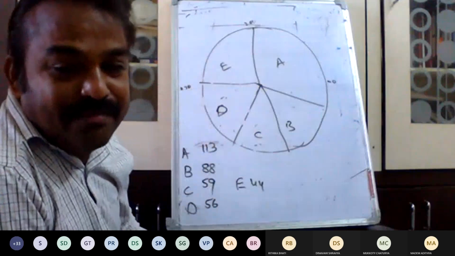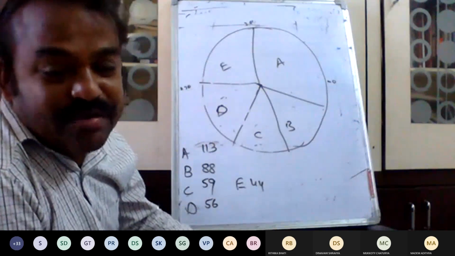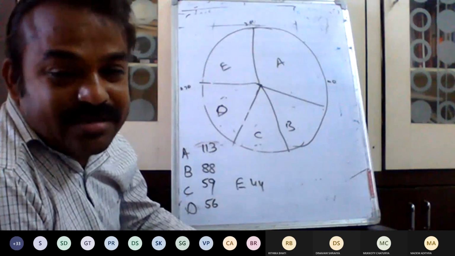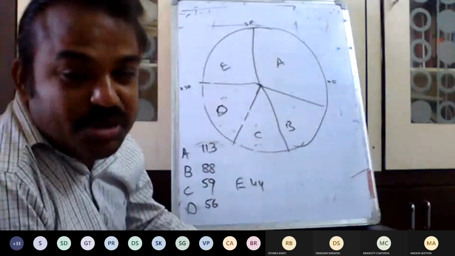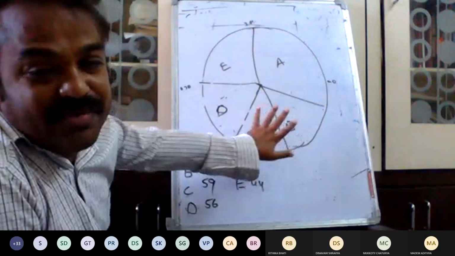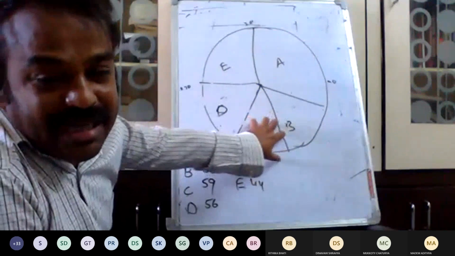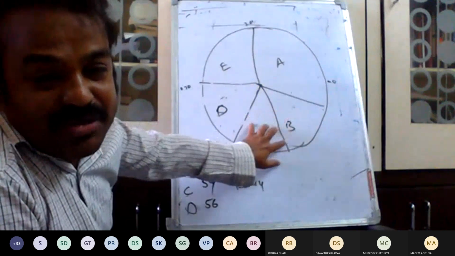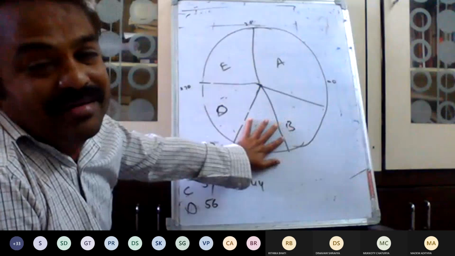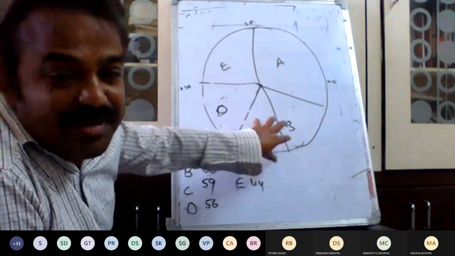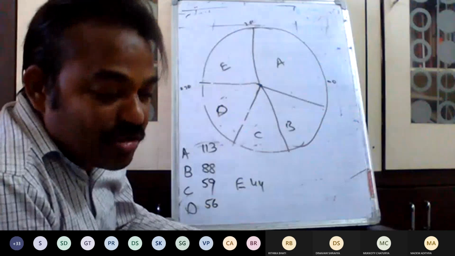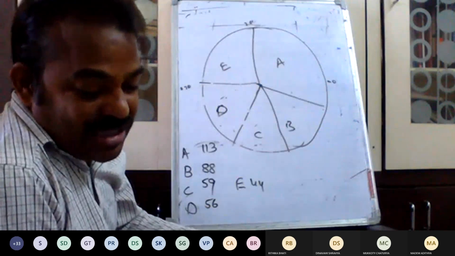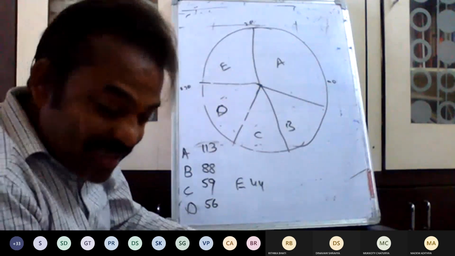But in the case of a bar chart, line chart, or histogram, some knowledge is needed, and it will take some time to understand, or somebody should support to explain. But this pictorial diagram as a circle, as a pie, is easy for anyone to understand. So in most cases it will be shown as a pictorial presentation. Pie chart is the most suitable presentation of the diagram for the statistical result.